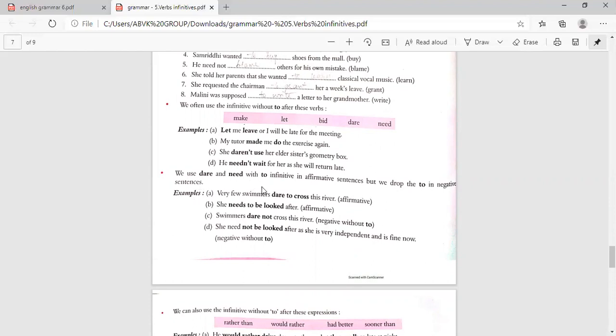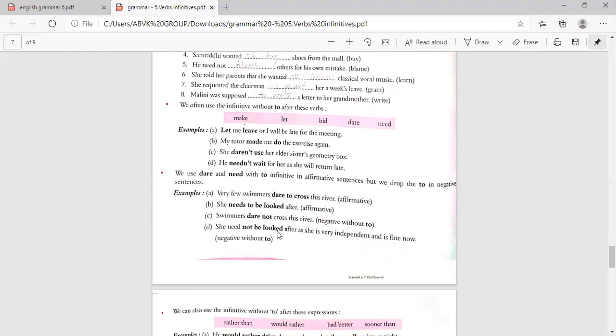See here, for affirmative we use to, whereas for a negative we don't use it. Here, very few swimmers dare to cross this river. So this is affirmative: dare to cross. She needs to be looked after. This is also affirmative. Swimmers dare not cross this river. And here it is negative without to, because with dare not, to does not come.